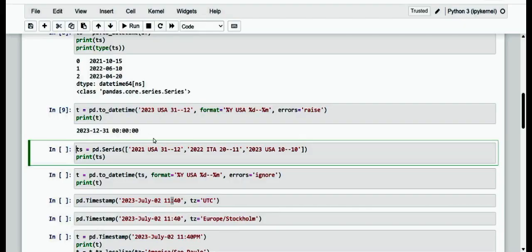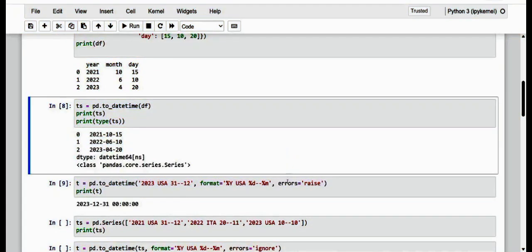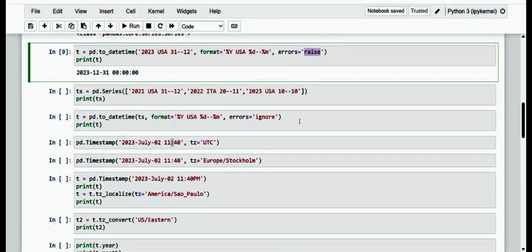If we were to pass a series of strings in which one of them does not match the format, the parsing will fail and you will get an error message. To avoid this, you can also specify the ignore option in the optional errors parameter. You can also specify here ignore. Let me see it here. In another example, it's available.